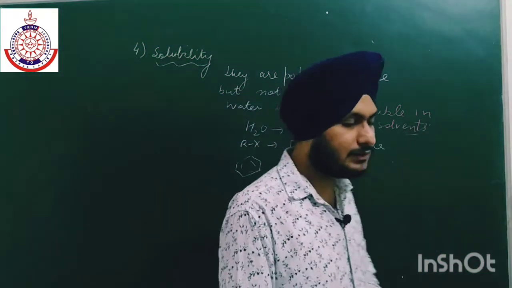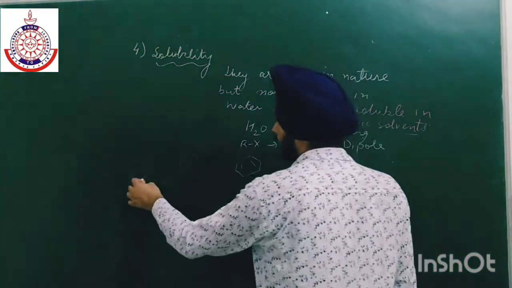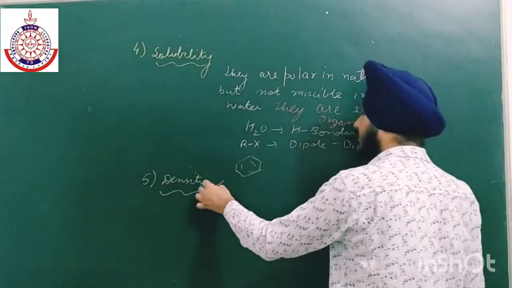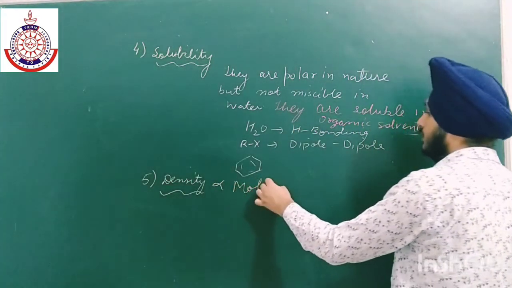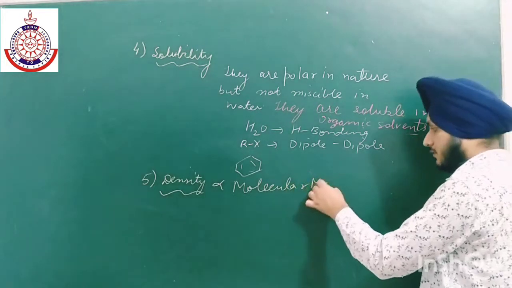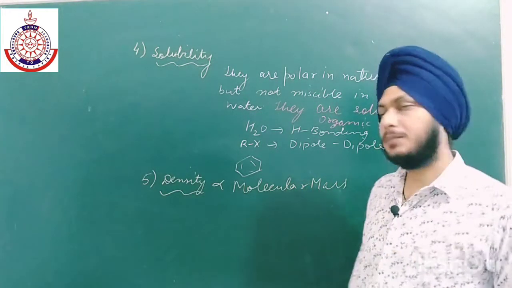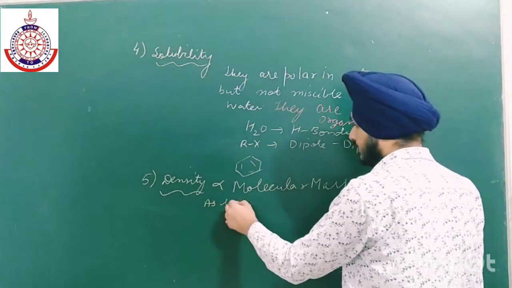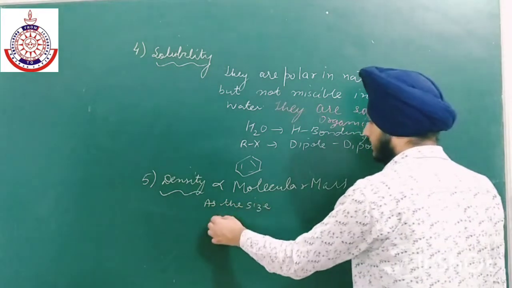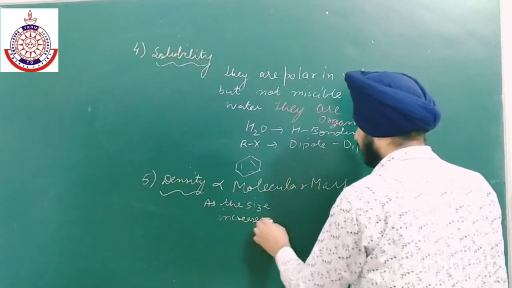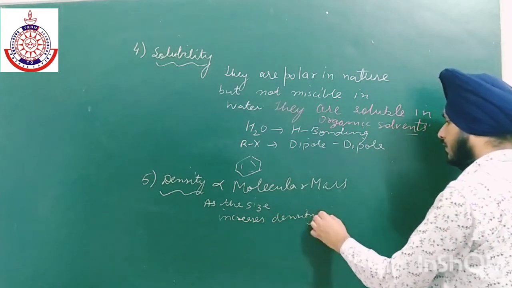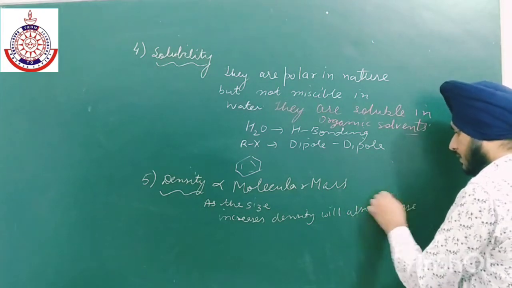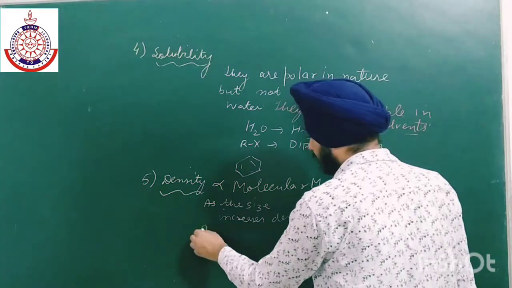Okay, so the next factor is density. Fifth factor is density. So density is also directly proportional to the molecular mass. So the same is the trend as in case of boiling point. As the size increases, density will also increase. That is the first factor.